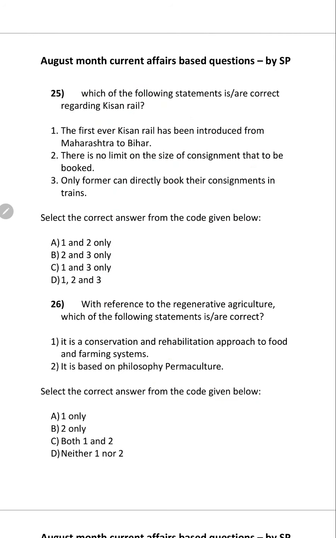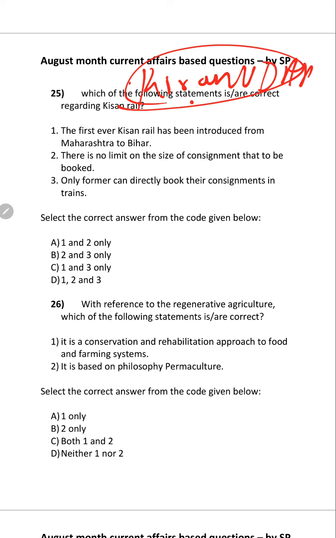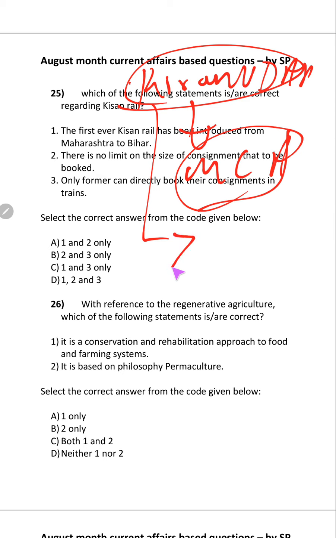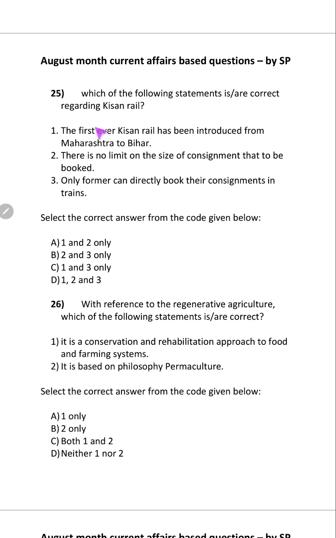So come to the options now. And you should read about the Kisan Udan. It is started by the Ministry of Civil Aviation. This is also with the same objective, to increase the farmers' income and their market access. So first ever, it is correct, from Maharashtra to Bihar, correct. There is no limit on the size of consignment, yes, correct.